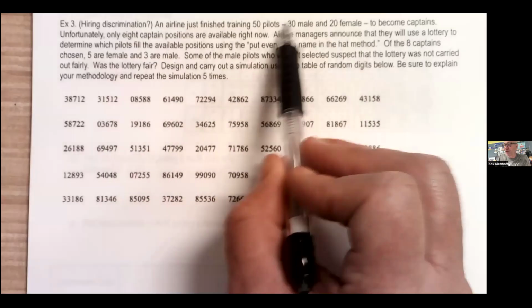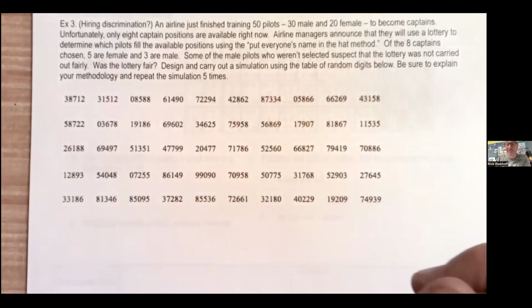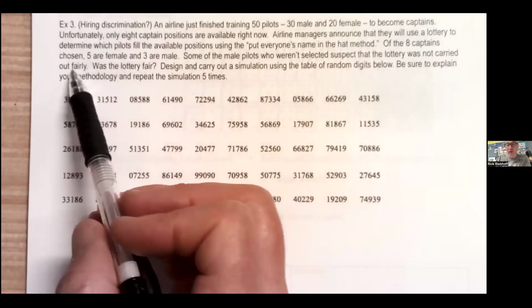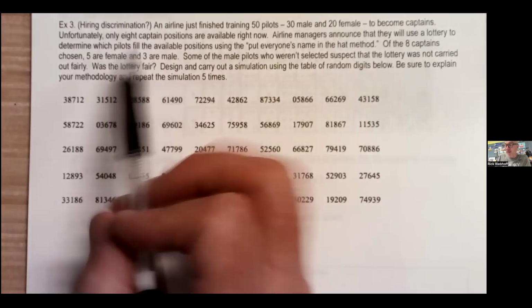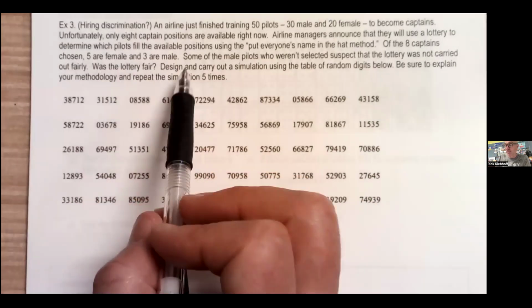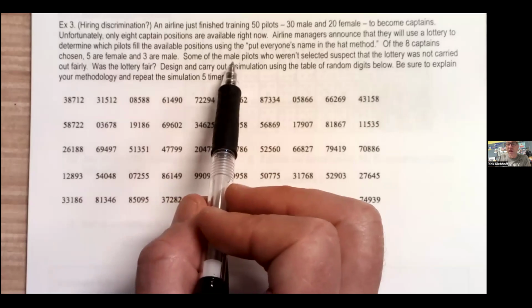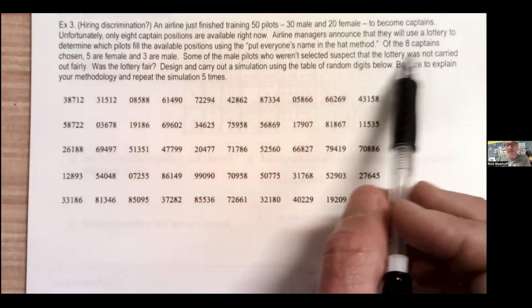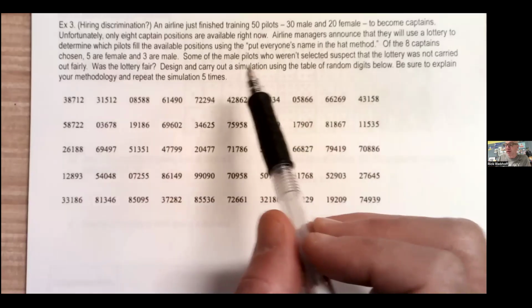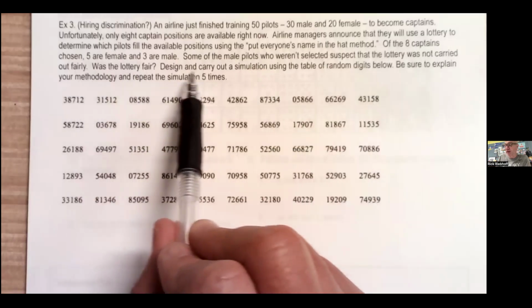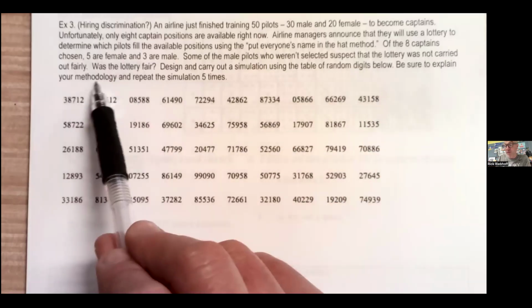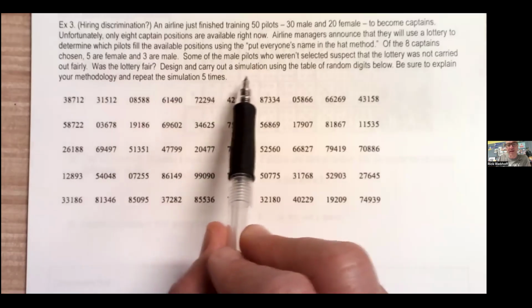So they're going to put all 50 of these people's names in a hat and just pull out 8, and those are the people, right? Of the 8 captains that were chosen with that method, 5 ended up being female and 3 are male. Some of the male pilots are like, oh, this isn't fair. I don't know, they're threatening a lawsuit, right? So was the lottery fair? Design and carry out a simulation using a table of random digits below. Be sure to explain your methodology and repeat the simulation 5 times.